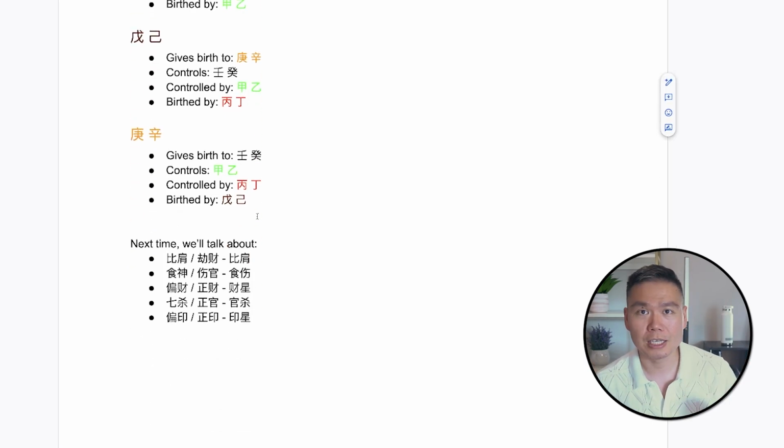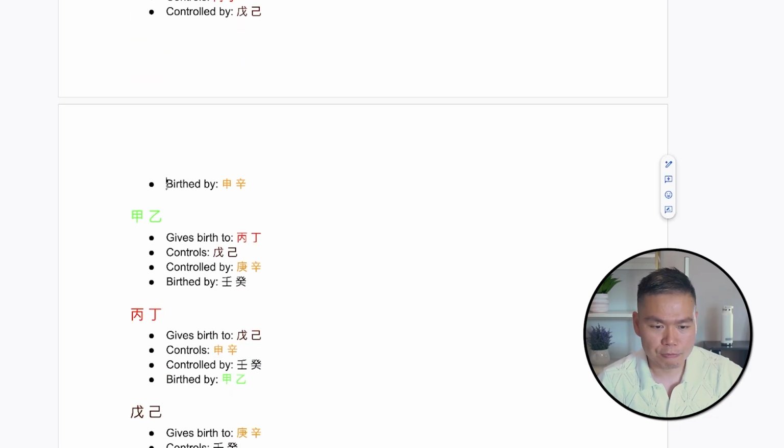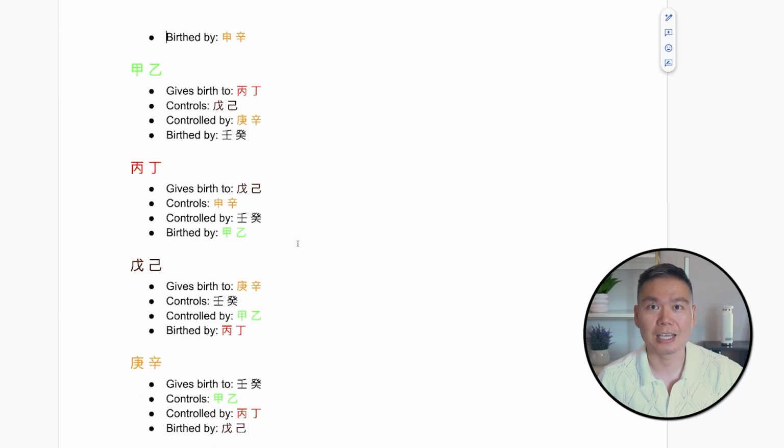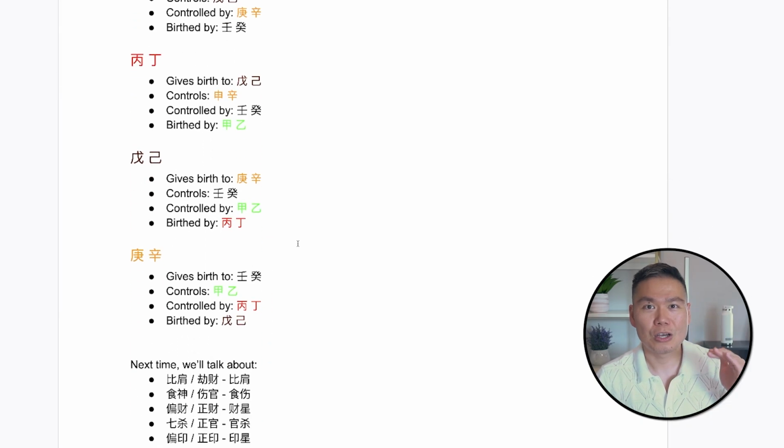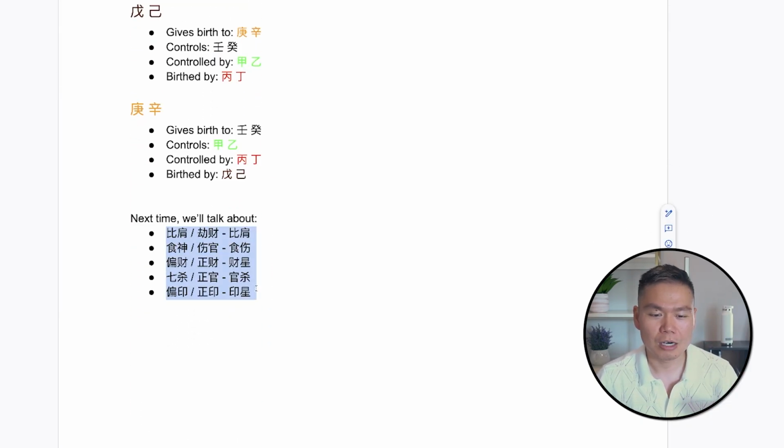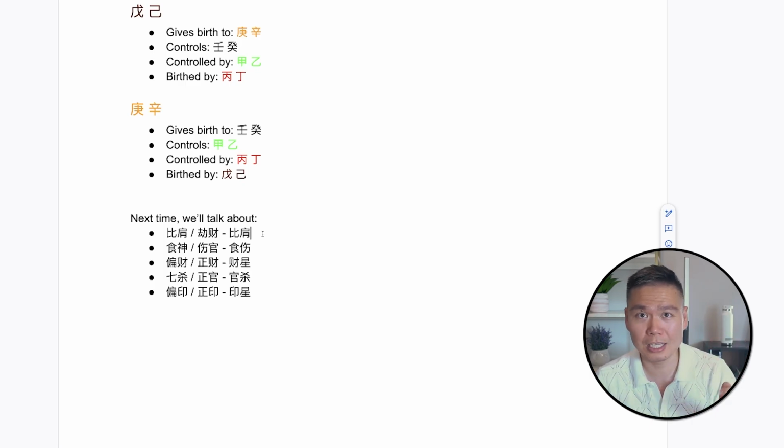So in the next few lessons, we are going to talk about, when we say birth by, give birth to, control, there's too many words, right? So in Chinese, there are literally characters to describe the relationships. Isn't this fascinating? You literally start with 5 elements plus 2 polarities, and so you get 10. And within the 10, you have the control and the birth.